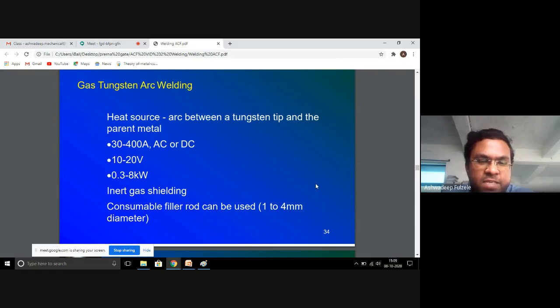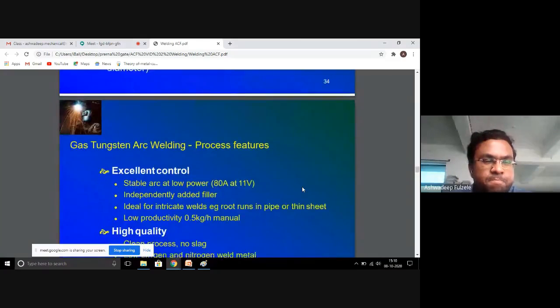The inert shielding gases and the consumable filler rod can be used from 1 to 4 mm diameter. The externally used filler rod material we can use depending upon the thickness of material to be welded, certainly.